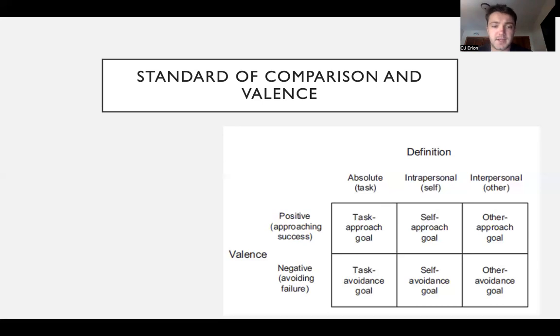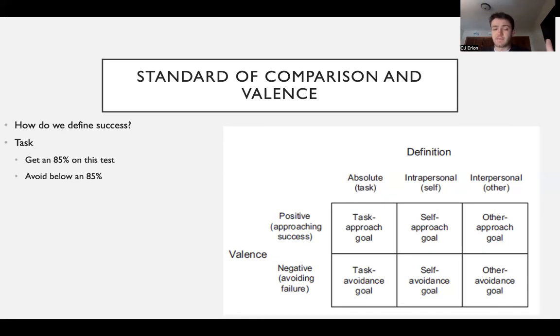All right, getting to the characteristics of standard of comparison and valence. Standard of comparison: what are we comparing our goal to, to know whether it's successful or not? In other words, how do we define success? We have six different options here. A couple of these are task-related goals.